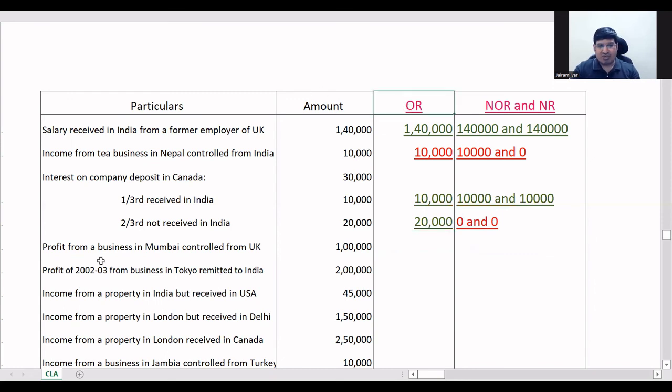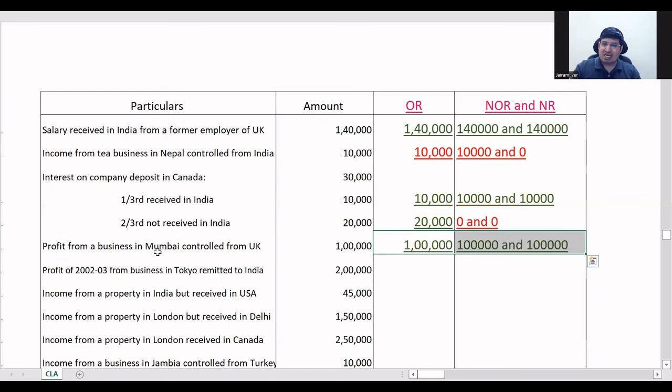Business or profession, profit from business in Mumbai controlled from UK. Now here business itself is in Mumbai. So you're using India's land, so it will be accrued in India. So it is taxable for all three. Wherever you're using India's land, it will become accrued in India. This is profit from 2002-2003 from business in Tokyo remitted to India. Old profit is being remitted to India, not taxable for anyone. Very last case where everything was 0.